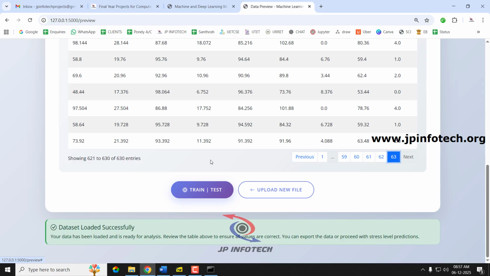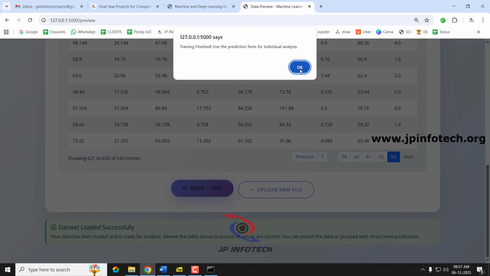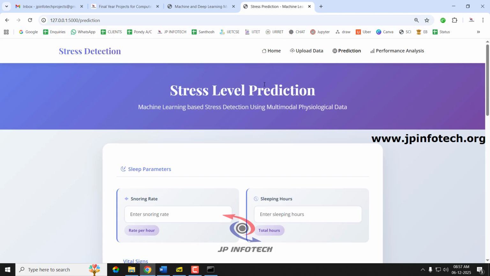And after that, just scroll down till the end of the page. You can see the train or test button. Just select this, and now you can see the training finished. So now let us go to the prediction part.